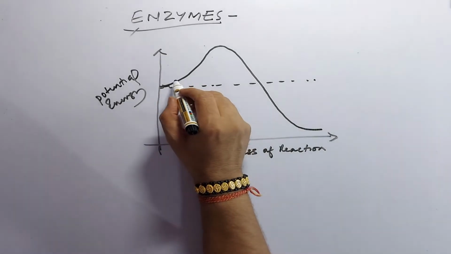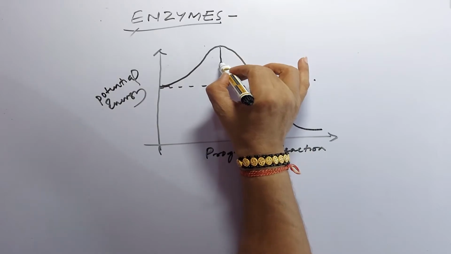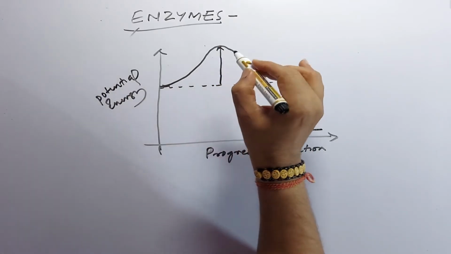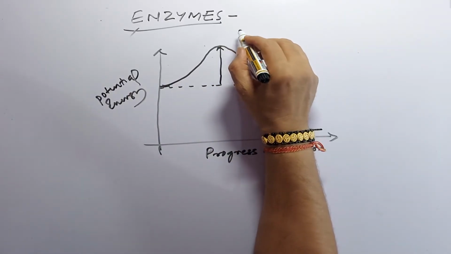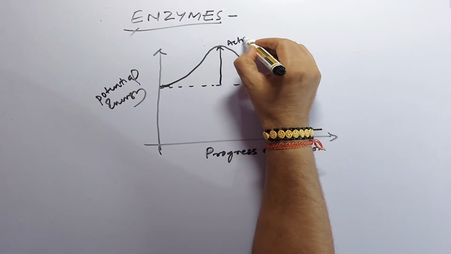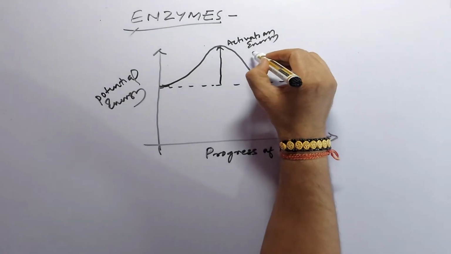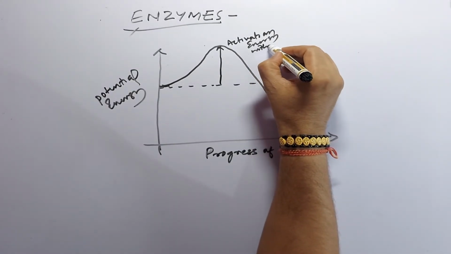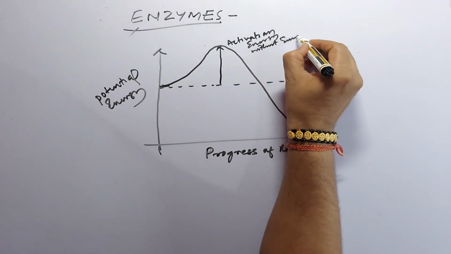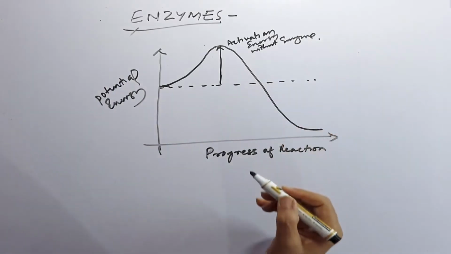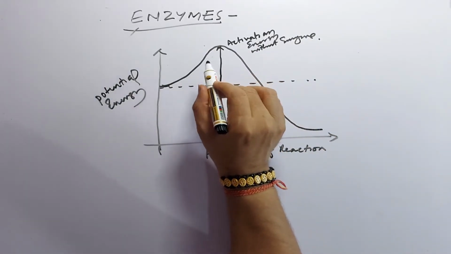Here this amount of energy is called activation energy without enzyme. Without enzyme, this amount of activation energy.